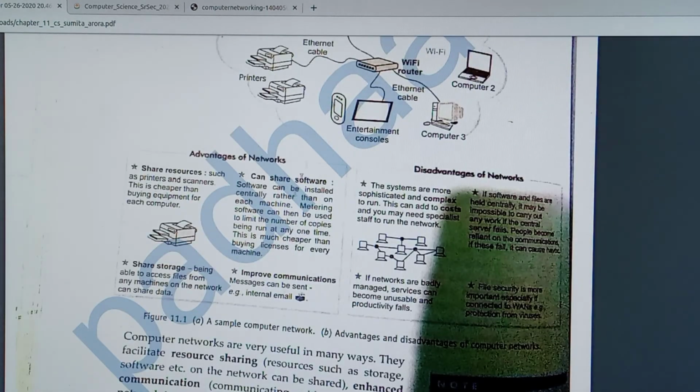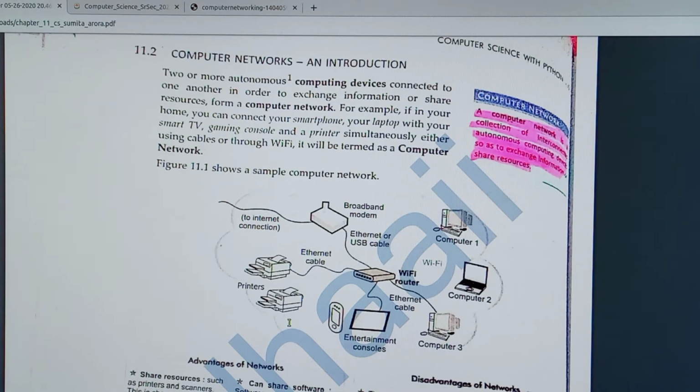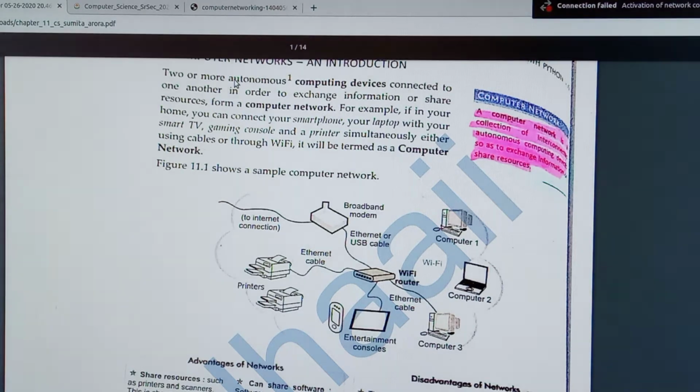It is given here. It means that no computing device on a network can start, stop, or control another device, which means they are standalone devices. Too many standalone devices are called autonomous.